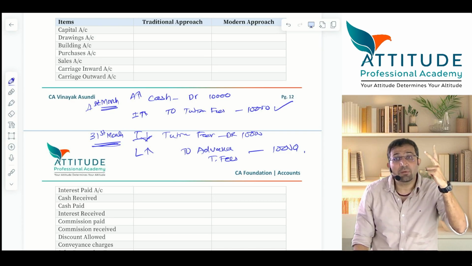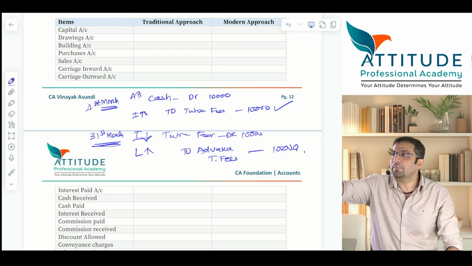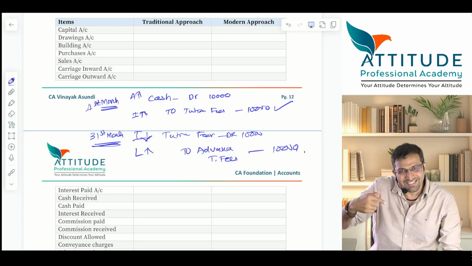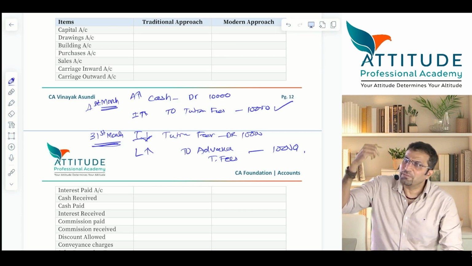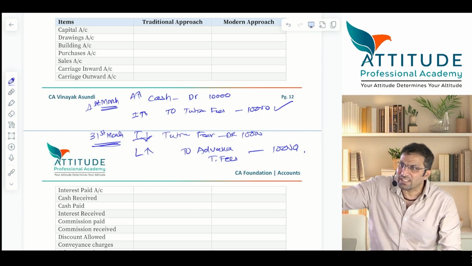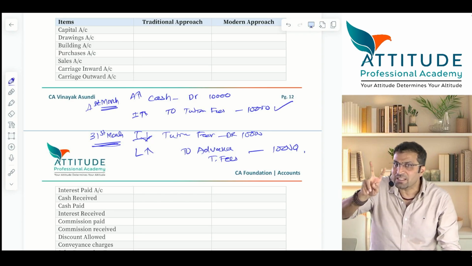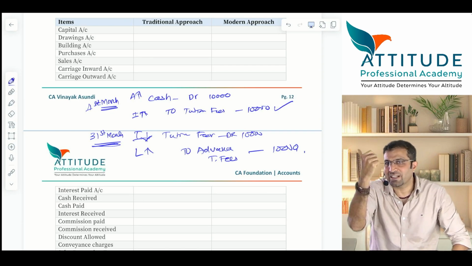Tell me the entry. Outstanding income account debit how much? 2,000. Tuition fees income increase how much? Very good. Now you are getting that flow. समझ में आया? Now tell me, in the first entry tuition fees was credited by only 8,000. Now in the second entry tuition fees are credited by how much? 2,000. Total tuition fees आ गया ना? That will come in your P&L account.